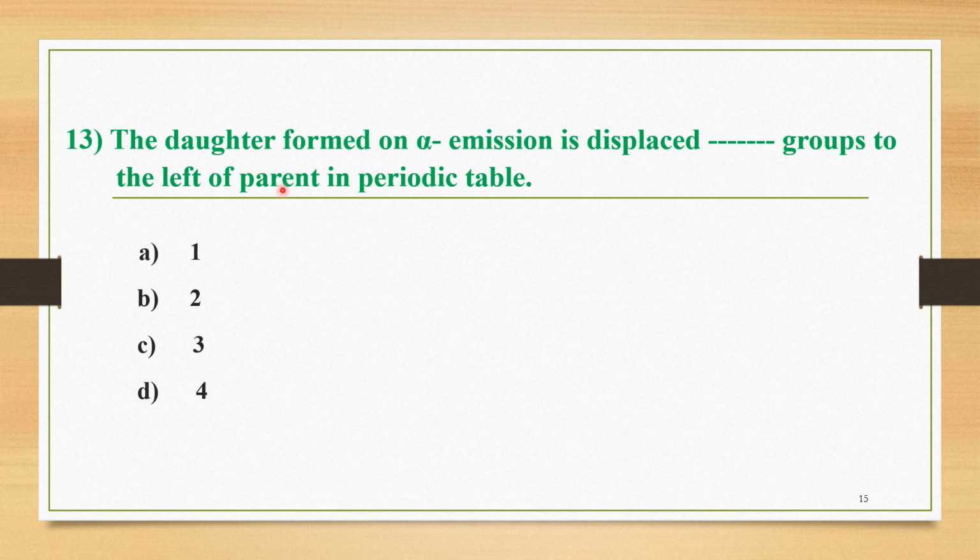According to that law, whenever an alpha particle gets emitted from the particular parent nucleus in order to form the daughter, then that daughter nucleus occupies a position two groups to the left of the parent in the periodic table, meaning its atomic number decreases by 2 units, and that's why the correct option among these four options is option B, that is, it is displaced two groups to the left of the parent in the periodic table, or in other words we can say that the daughter has an atomic number less by 2 units as compared to the parent nucleus.